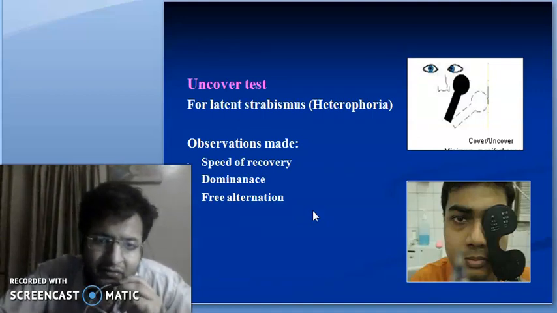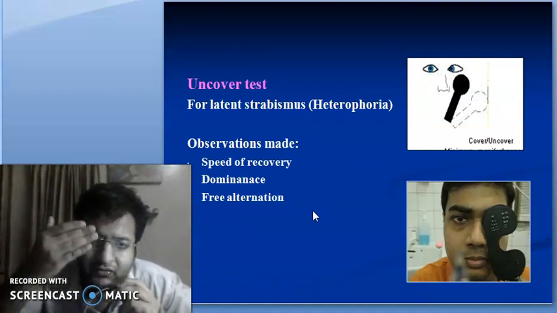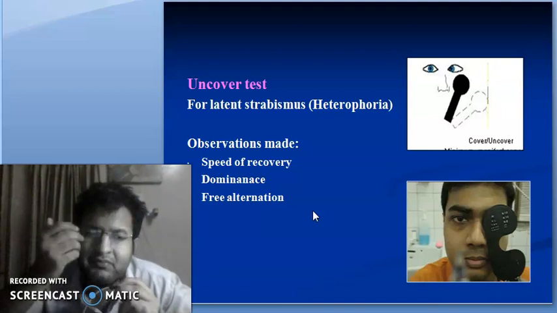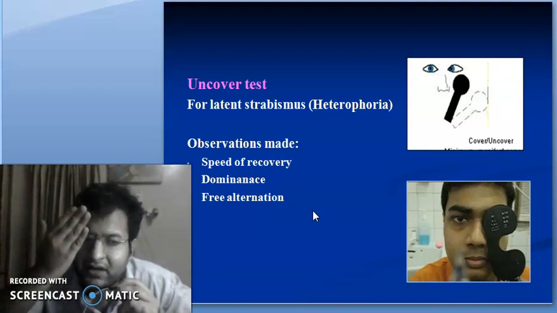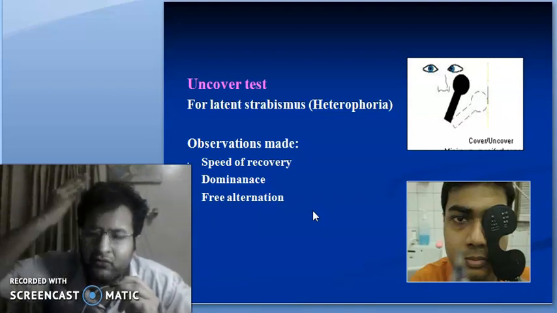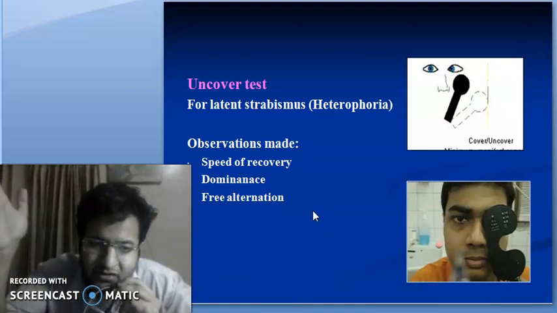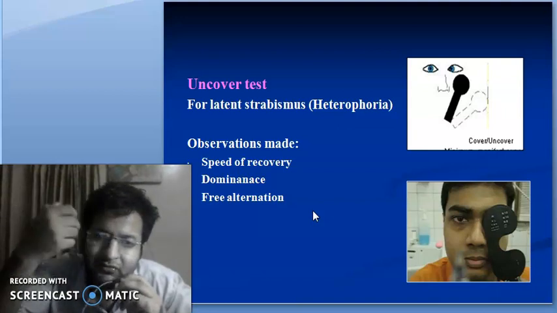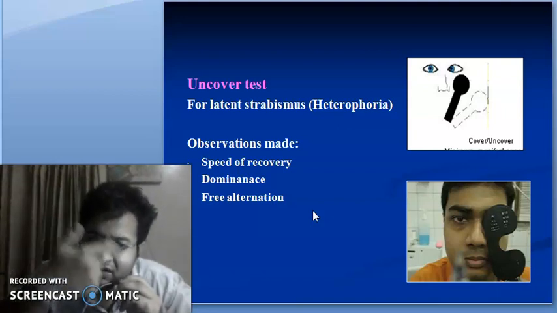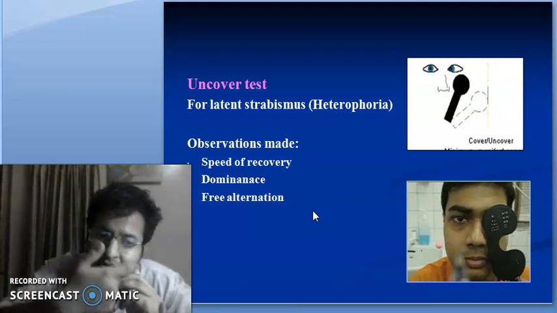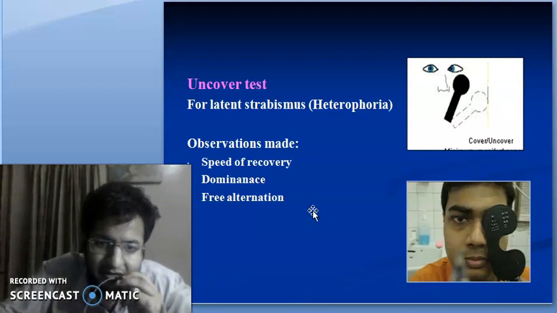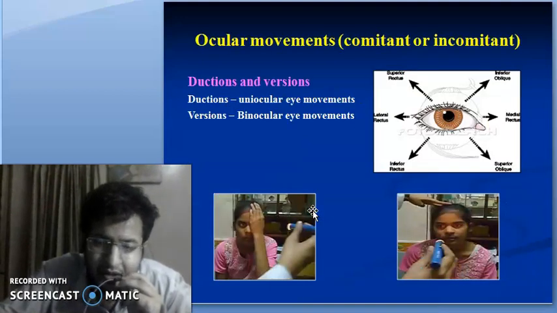In the uncover test, which is used to detect latent strabismus, if my right eye was a strabismic eye and I had covered it, and I will just remove the cover, what all observations do I have to make? I have to see the speed of recovery of the eye, which eye is dominant, and whether there is any free alternation present between the two eyes.